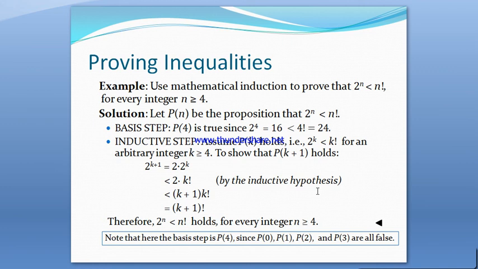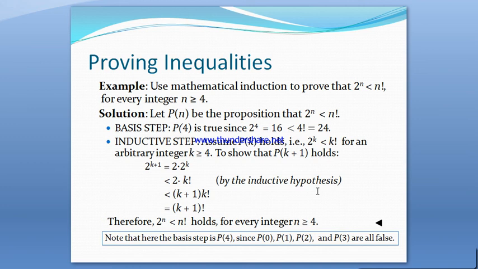To complete the inductive step, we assume that P(k), that is 2 power k less than k factorial, holds for an arbitrary integer k greater than or equal to 4. To show that P(k plus 1) holds, let us consider 2 power k plus 1, which is 2 into 2 power k, less than 2 into k factorial, which is less than k plus 1 into k factorial, which is k plus 1 factorial.